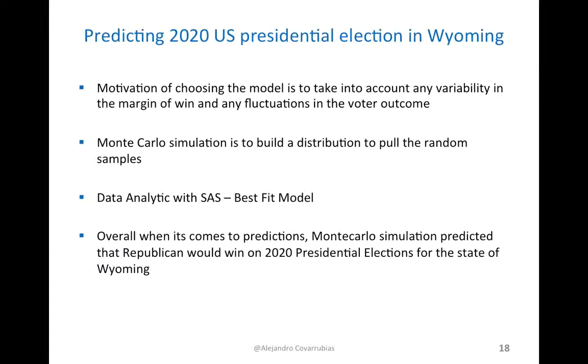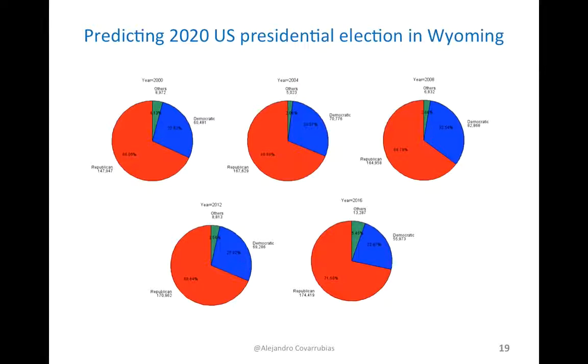We used SAS again to find the best fit model, and in the overall outcome of the predictions, Monte Carlo simulation predicted that the Republicans will win the 2020 presidential elections. As you can see here, we generated this pie chart, which shows the distribution to win mostly Republican.